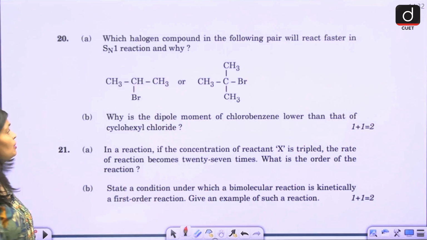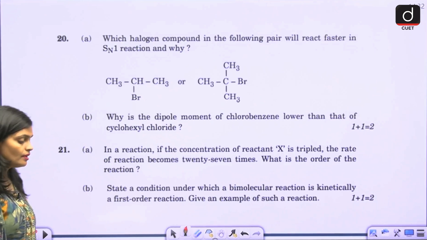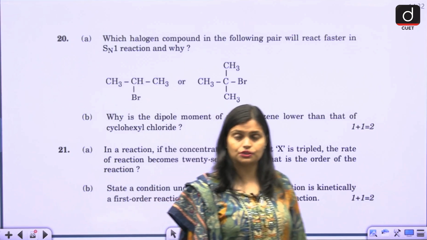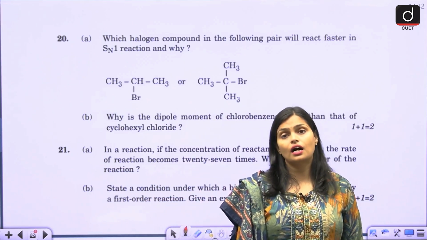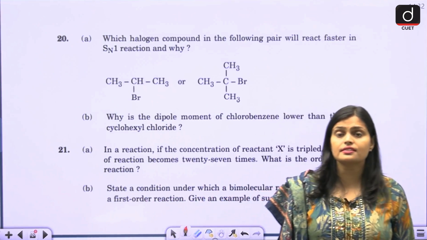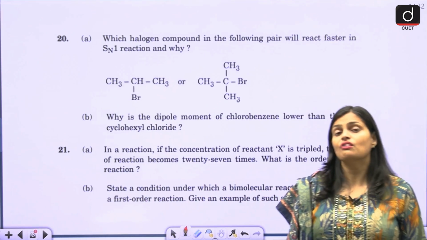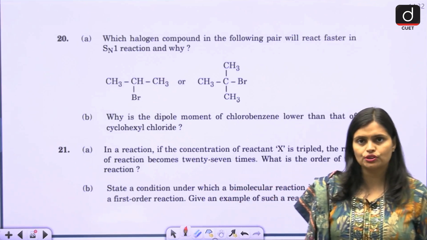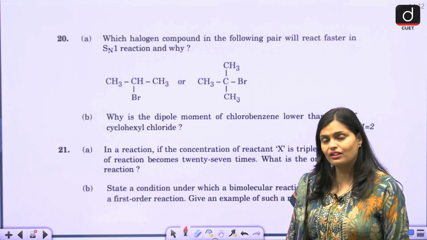Question number 20: which halogen compound in the following pair will react faster in SN1 reaction and why? See, SN1 reaction is a unimolecular reaction, basically occurring in two steps. The first step is the rate determining step, where there is a formation of carbocation. So carbocation forms in the first step in the SN1 mechanism.